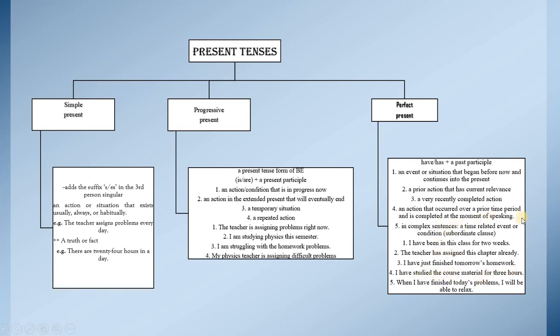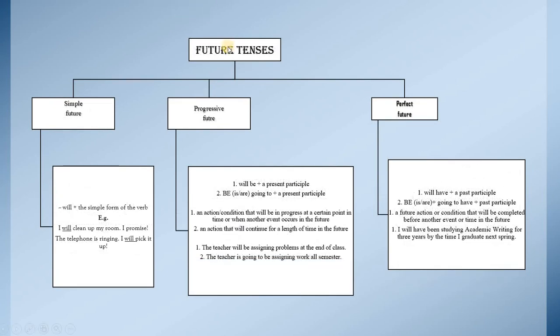In complex sentences, a time-related event or condition: when I have finished today's problems, I will be able to relax. Future tenses. The future tenses: simple future, progressive future, perfect future. We have for the simple future will plus the simple form of the verb. I will clean up my room, I promise. The telephone is ringing. I will pick it up.